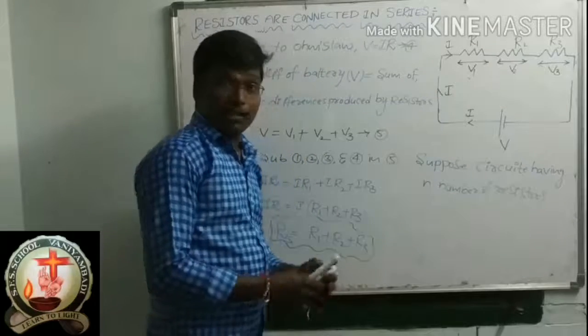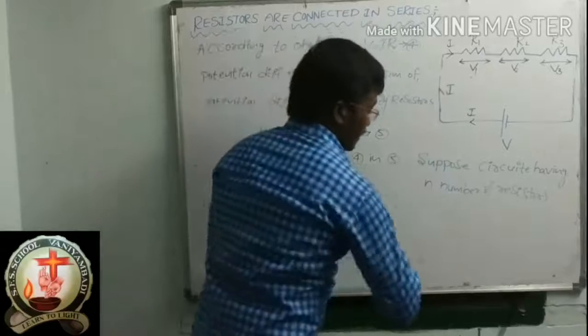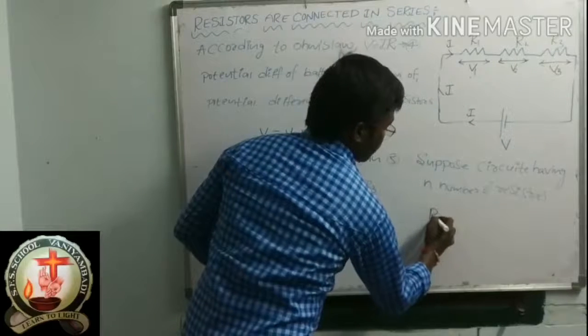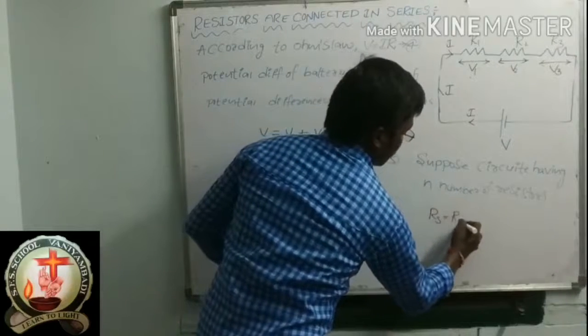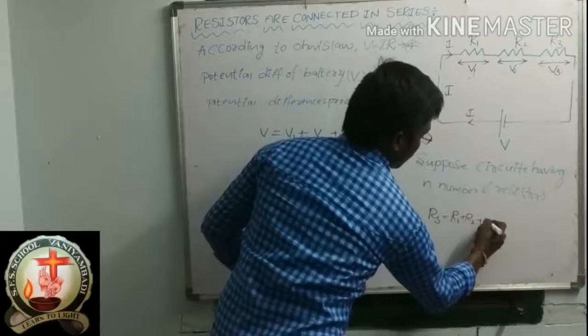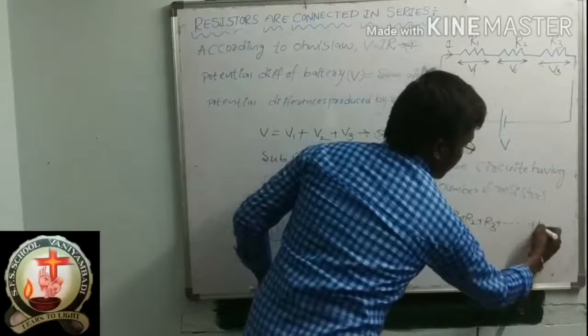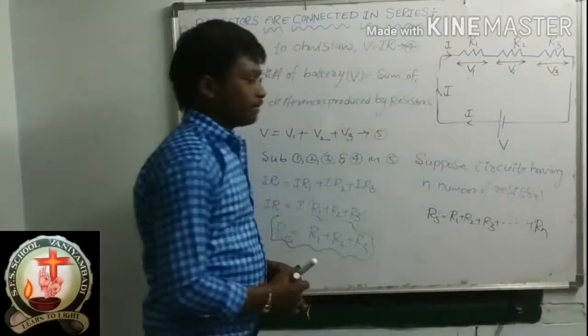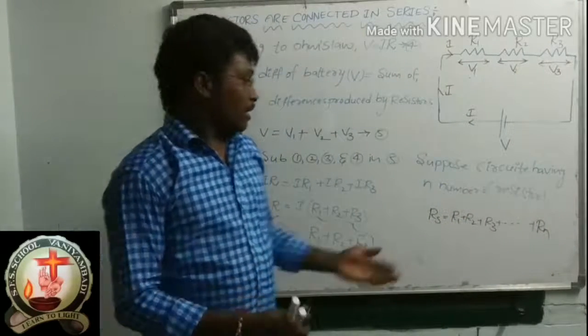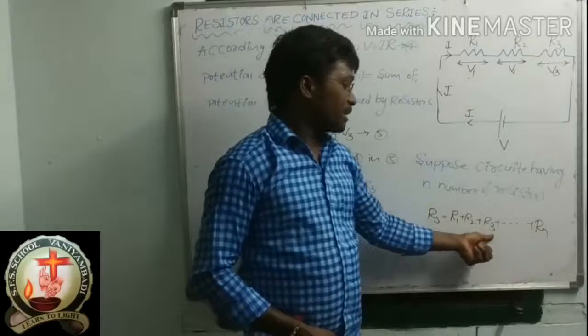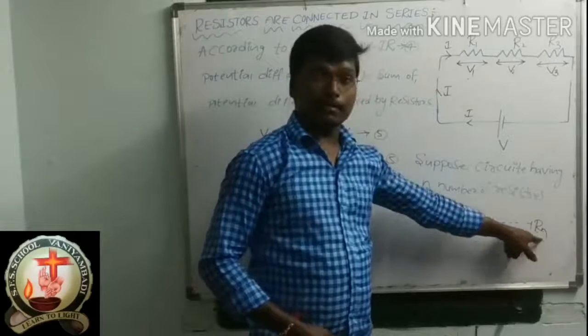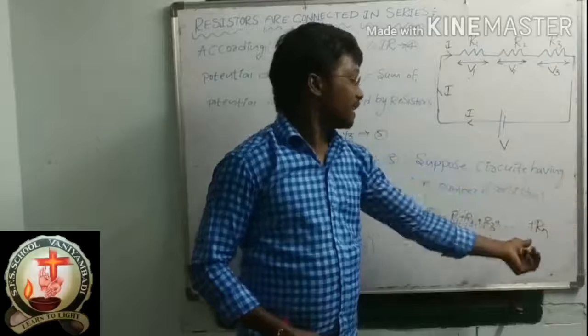N number of resistors means how can we write it? Rs is equal to R1 plus R2 plus R3 plus and so on plus Rn. Because n resistors are there, up to Rn.